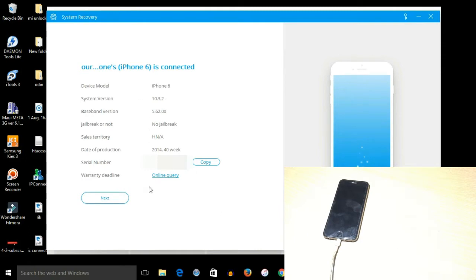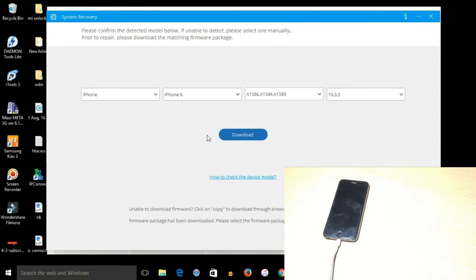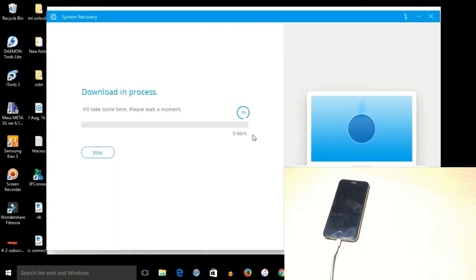So here it is. Now simply click next, and simply click download. The firmware file for this iPhone will now download, and downloading the firmware takes around 15 to 20 minutes. It completely depends upon the network speed of the internet. So now let's fast forward this video.